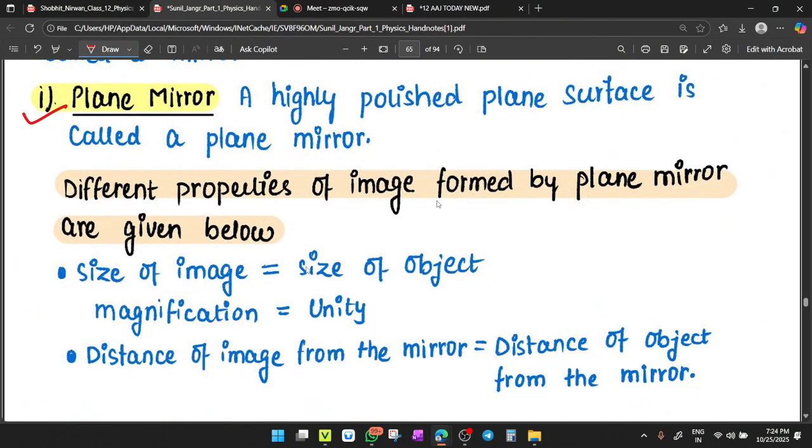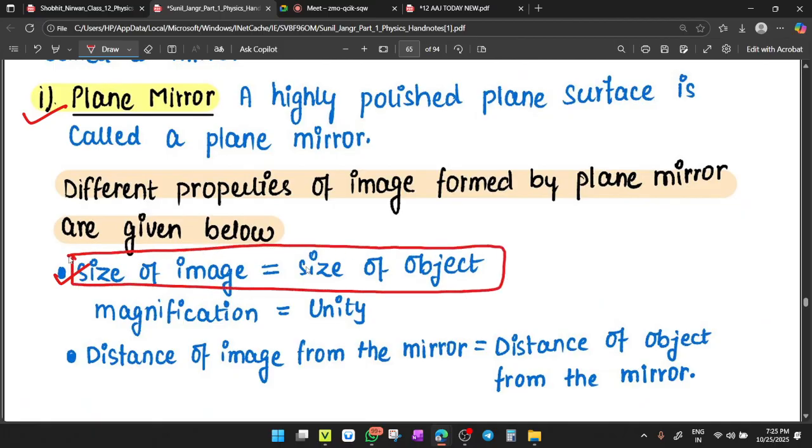Different properties of the image formed by a plane mirror are given below. First, in a plane mirror, the size of the image equals the size of the object. Clear, beta? Now, one more term related to the mirror is called the magnification of the mirror. Magnification is the height of the image divided by the height of the object.